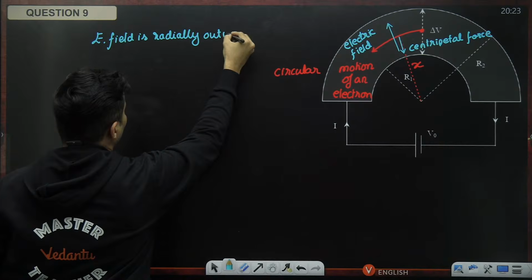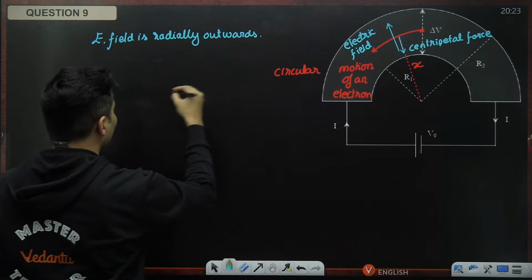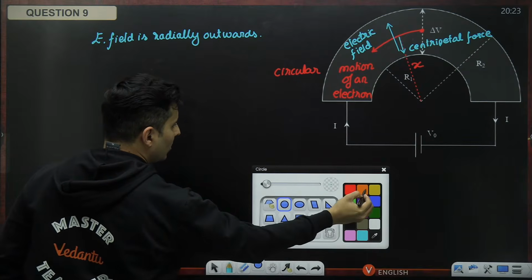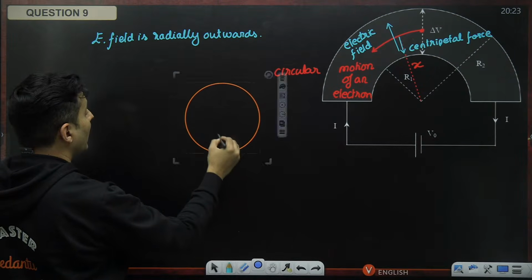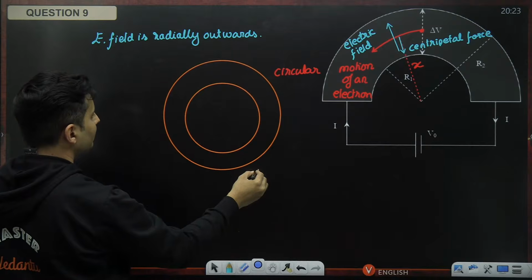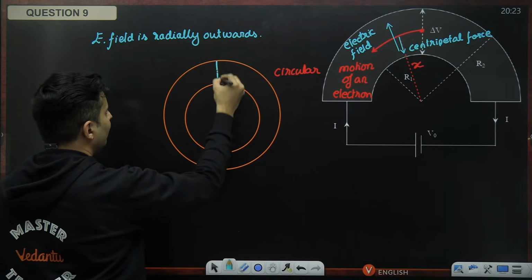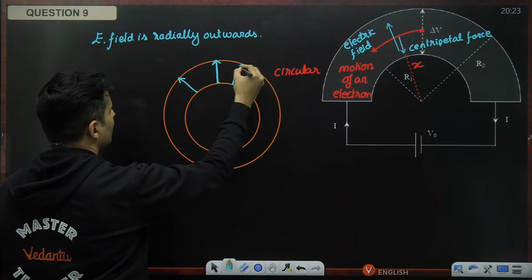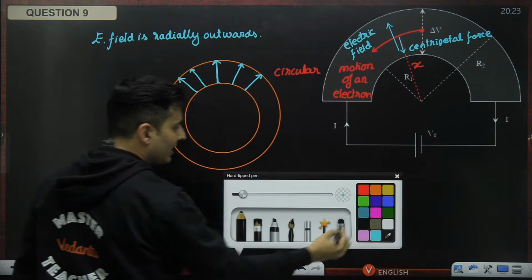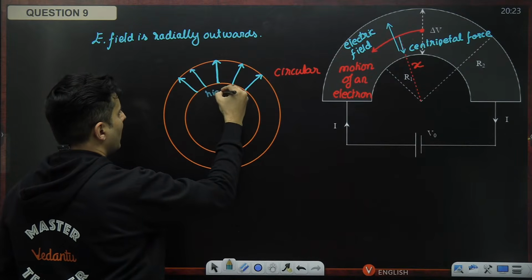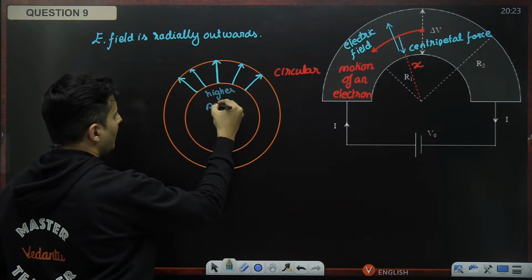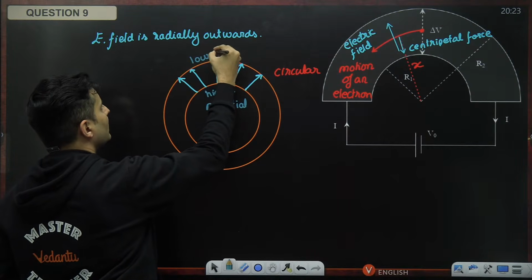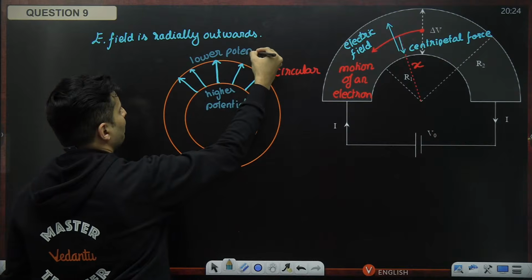We all know that electric fields always go from lower potential to the higher potential. Sorry, higher potential to the lower potential, my bad. So if electric field is going like this, it becomes obvious that this is higher potential, and obviously this is lower potential.